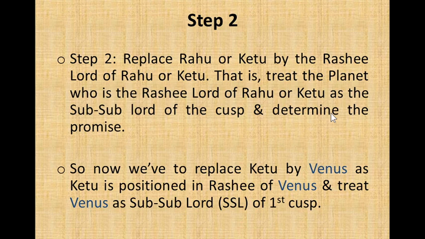Step 2. Replace Rahu or Ketu by the Rashi Lord of Rahu or Ketu. That is, treat the planet who is the Rashi Lord of Rahu or Ketu as the sublord of the cusp and determine the promise. So now we have to replace Ketu by Venus, as Ketu is positioned in the Rashi of Venus, and treat Venus as the sublord of the first cusp.